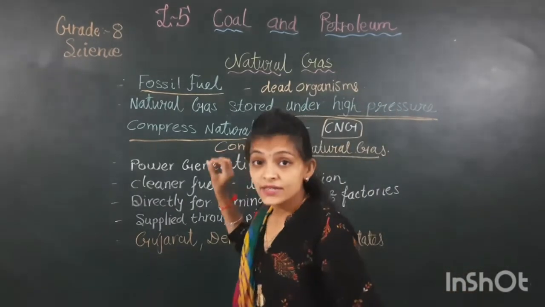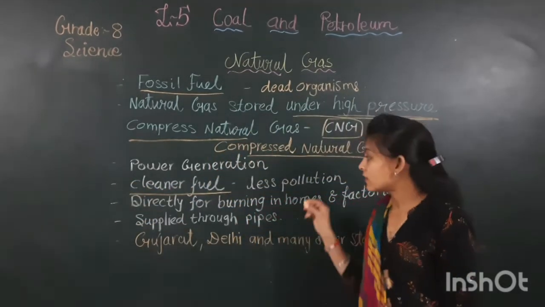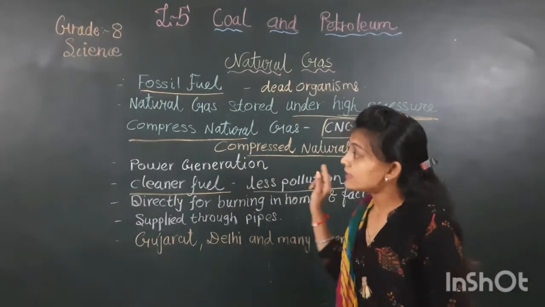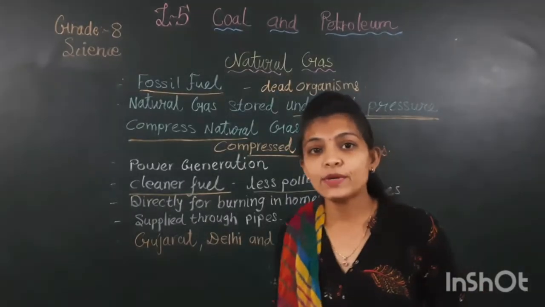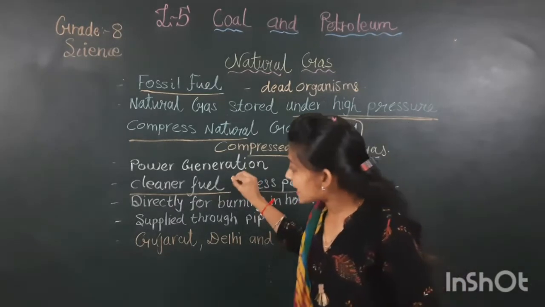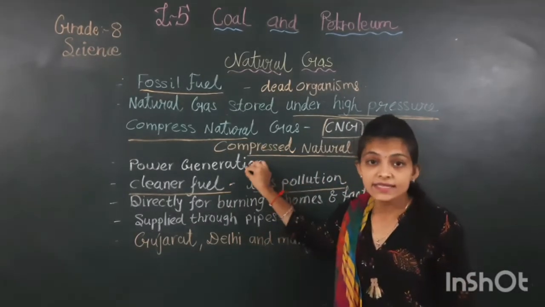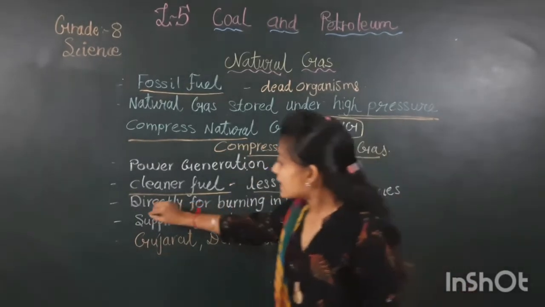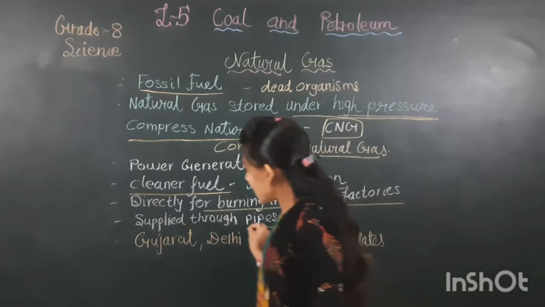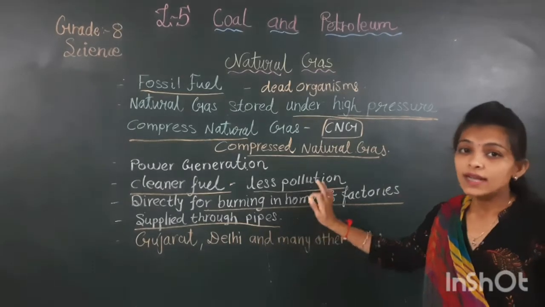This CNG, this natural gas, is known as a cleaner fuel. Why cleaner fuel? Because when it burns, it creates less air pollution. When CNG is burned, it creates less air pollution. That's why it is known as a cleaner fuel as compared to coal and petroleum. Now this CNG, this natural gas, is used directly for burning in factories through pipes. This gas is supplied in factories and homes through pipes.